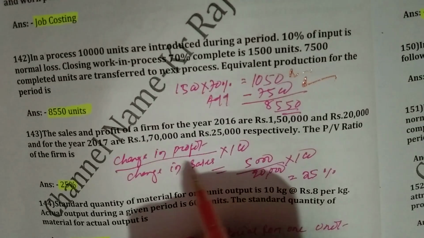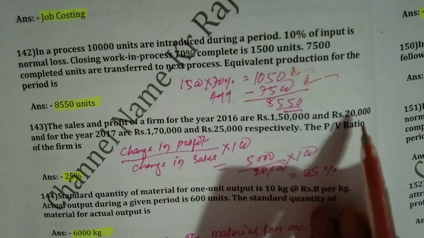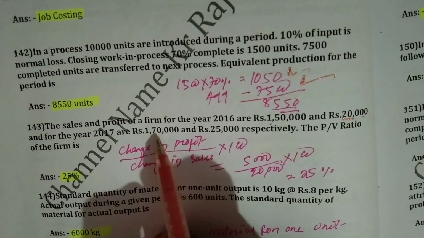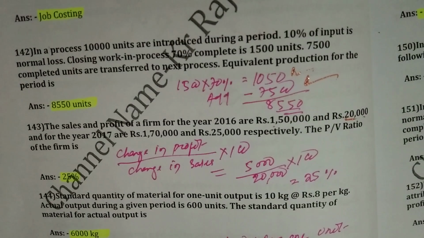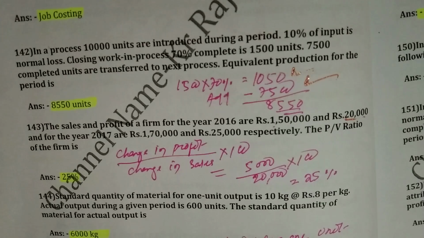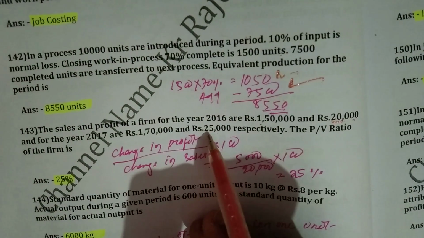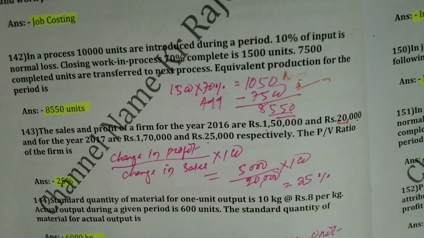Then question number 143. The sales and profit of a firm for the year 2016 are rupees 1,50,000 and 20,000, and for the year 2017 are rupees 1,70,000 and 25,000 respectively. The PV ratio will be how much? As you know, the formula of PV ratio is change in profit divided by change in sales into 100. Here profit given is 20,000 and 25,000, so the differential figure is 5,000. So change in profit will be 5,000.